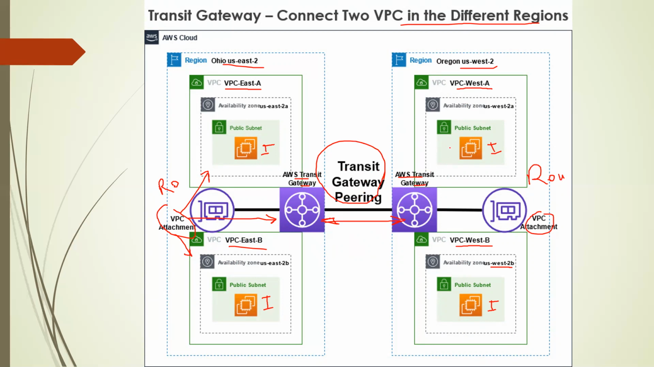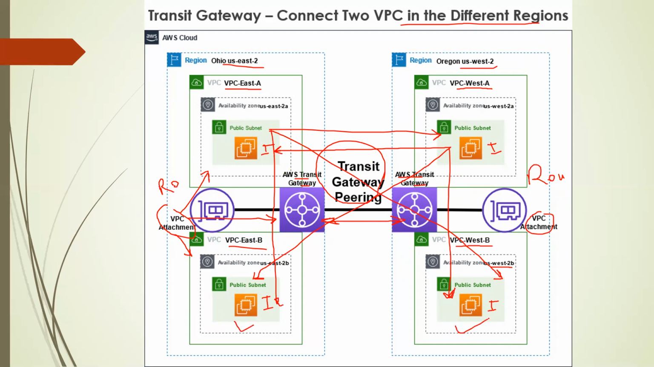Now from this instance, we can ping the private IP of this instance, and from this place also we can ping this IP, and from this place we can ping this instance's private IP also. And the same thing happens with the other instances also: here we can access this IP, and here we can access this IP also. And the same thing happens with this instance and this instance also.